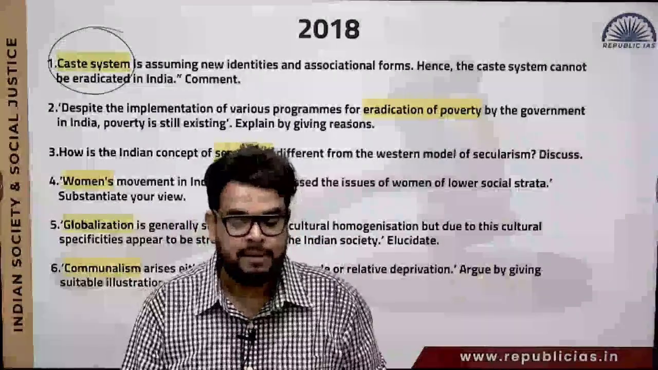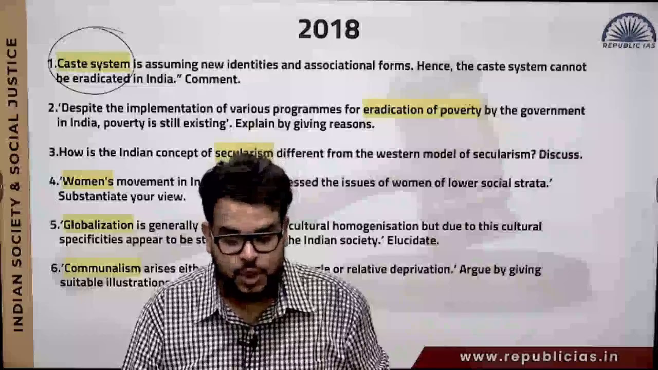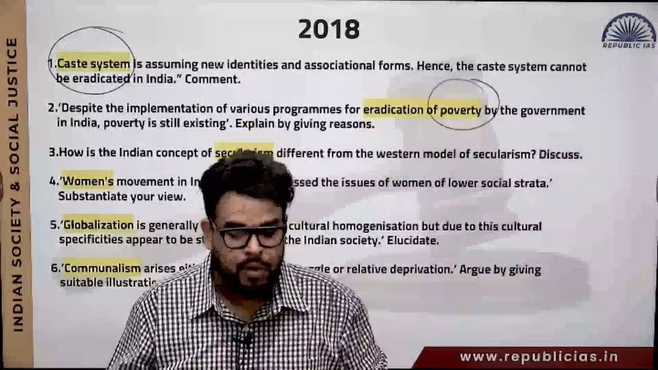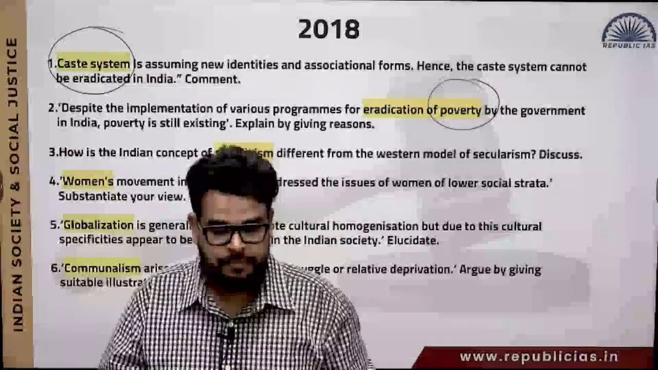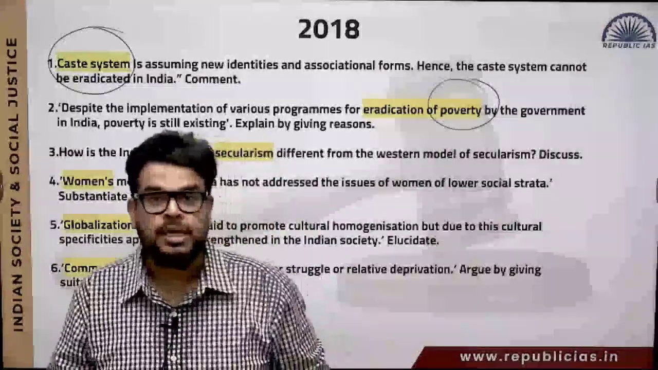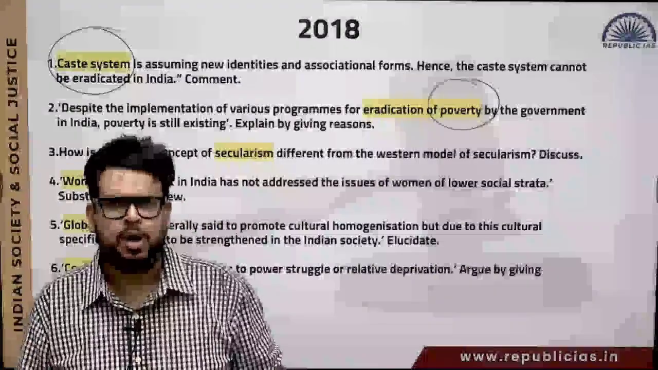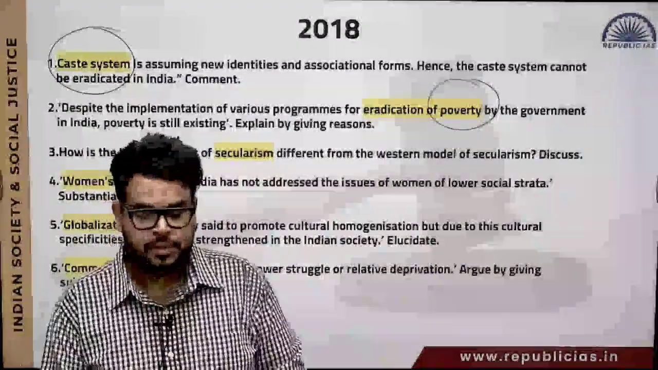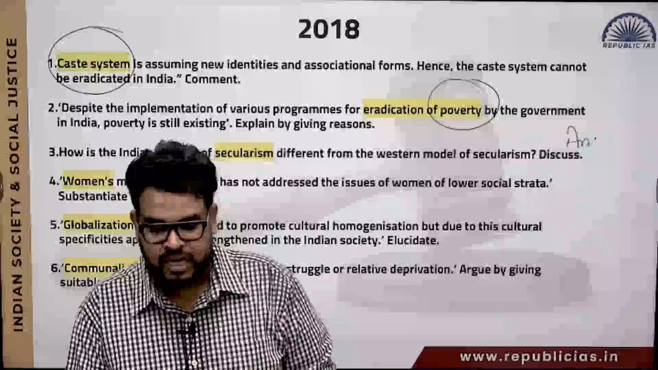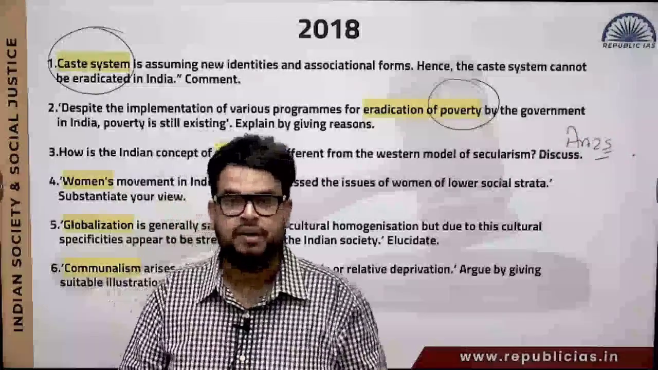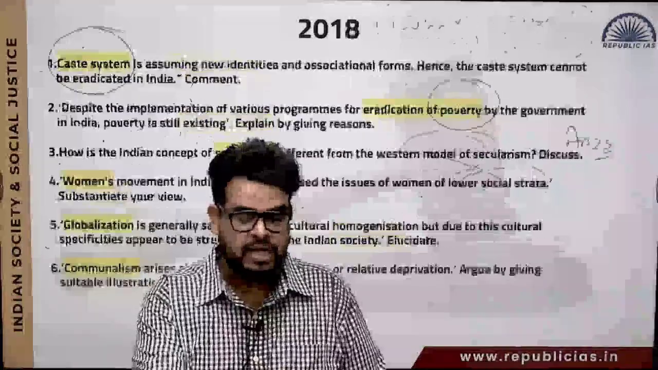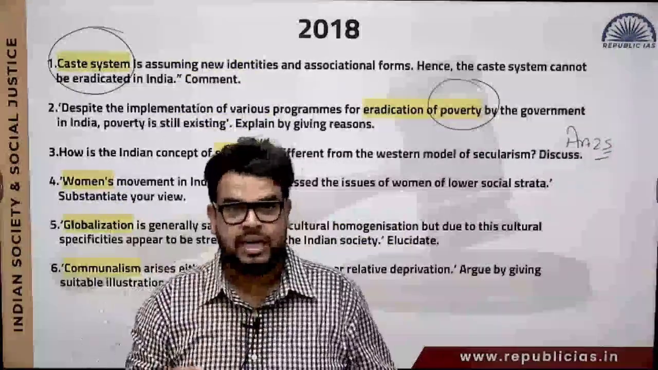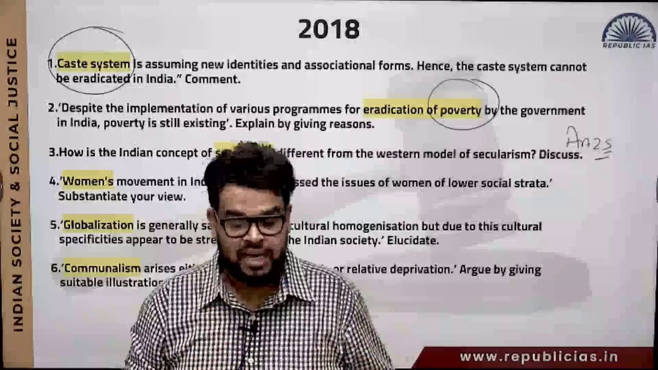Next, despite the implementation of various programs for eradication of poverty by the government, poverty is still existing. So there is a question on poverty. So poverty needs to be prepared. Next, how is the Indian concept of secularism different from the Western model of secularism? Secularism again, this is something you must have covered in Article 25, but we will cover it over here also. Then again, women has come into the picture. So from 2017, if I am writing mains in 2018, I need to prepare women in a very holistic manner.